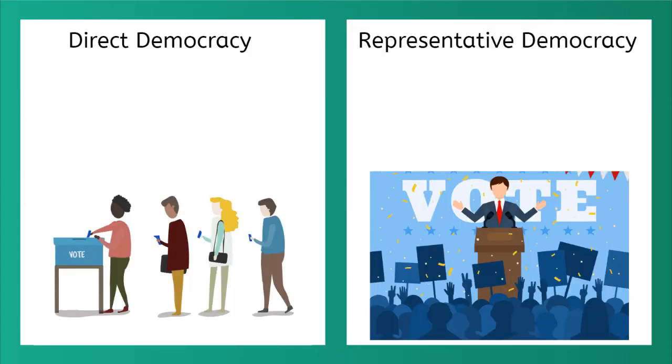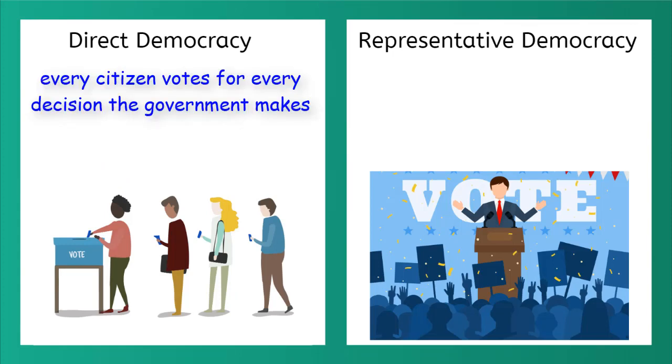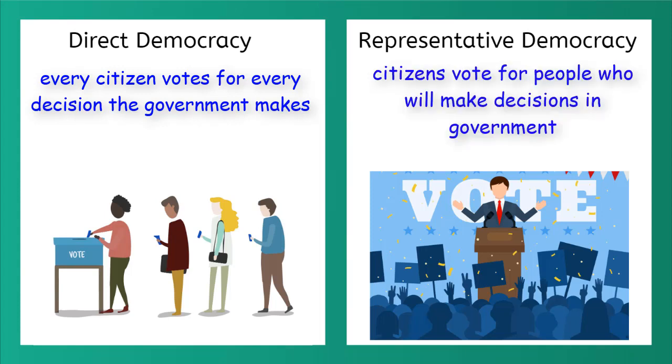There are two main types of democracies. There are direct democracies, where every citizen represents their own opinion and votes on every law and decision in the government. The other type is a representative democracy, where the citizens vote for other people who will vote on all of the laws and decisions in the government.